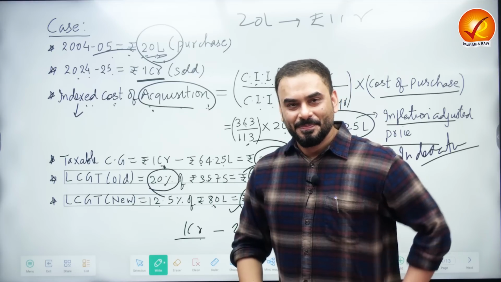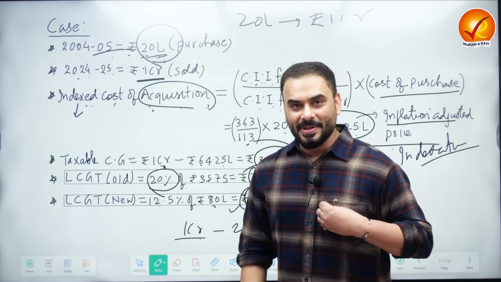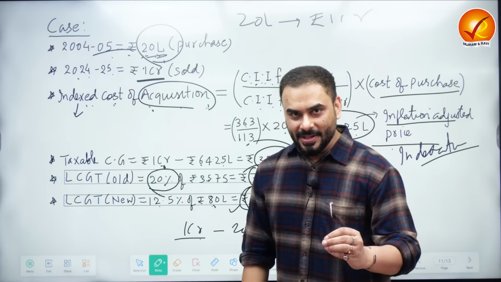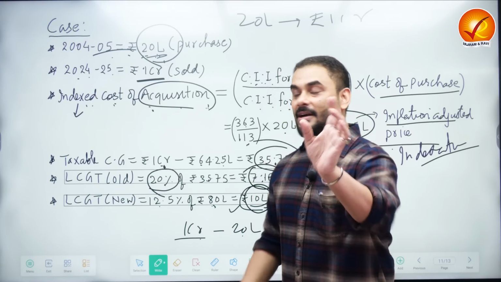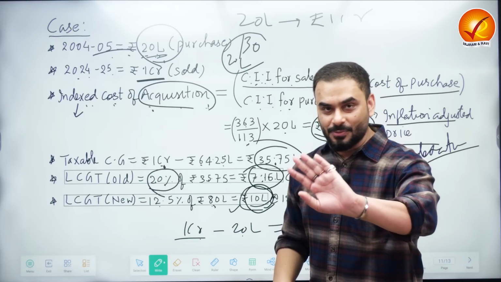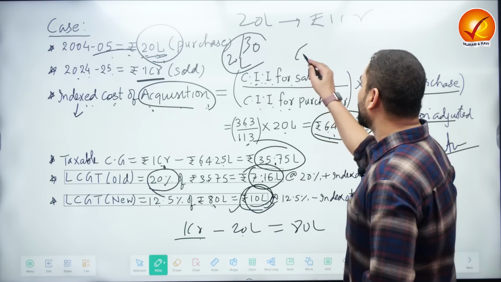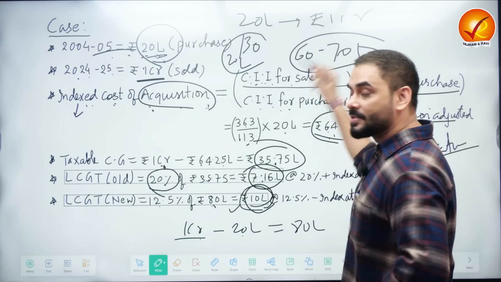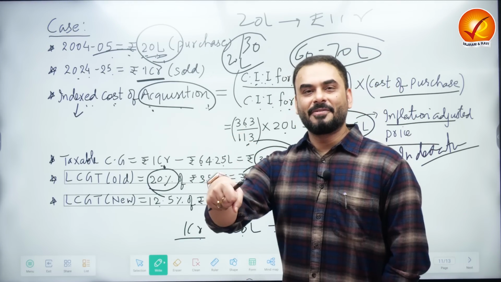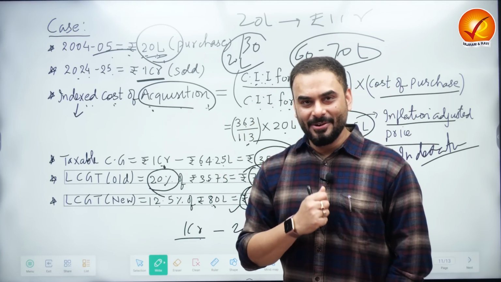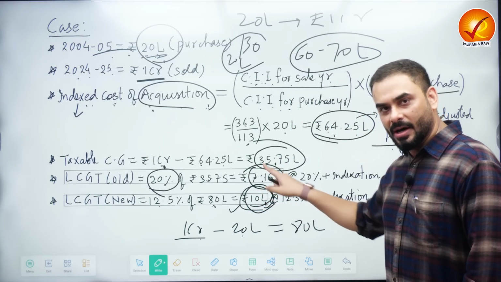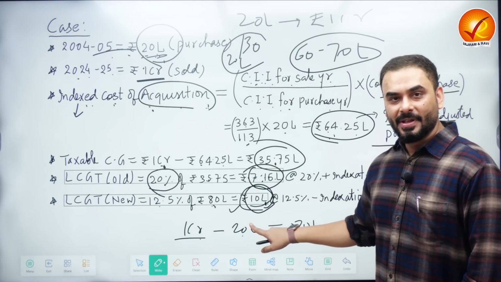selling a house to you. You are supposed to give me 1 crore rupees. What will I tell you? I will tell you, don't give me 1 crore rupees through check. Give me 30 lakh rupees or 20 lakh rupees through check, which is white money. The remaining part, 60 to 70 lakh rupees, you please pay to me in a bag full of cash. This bag full of cash will become black money. And why did I do that? Because the taxation is huge compared to earlier system of taxation.